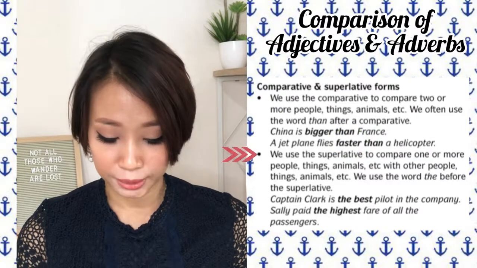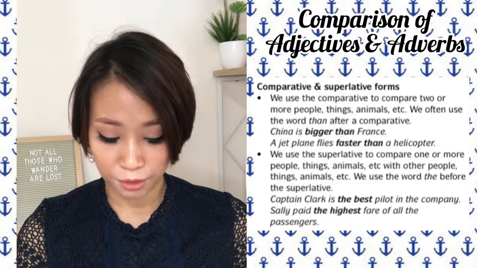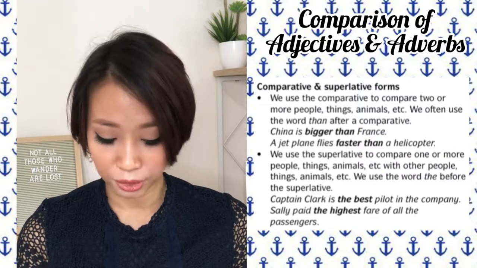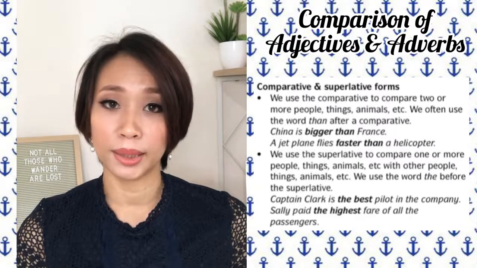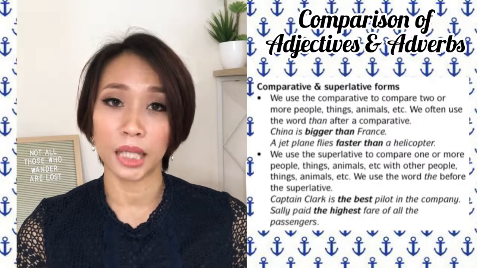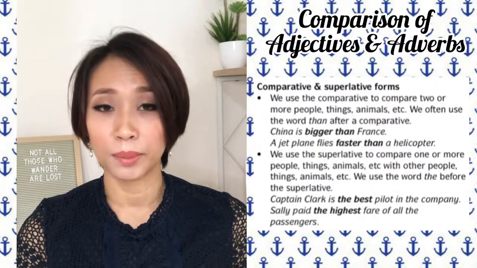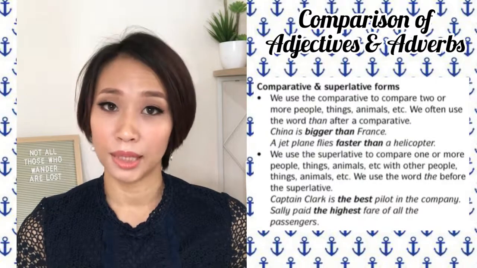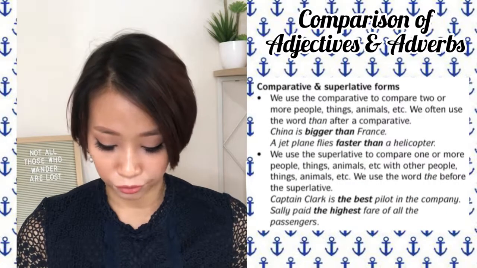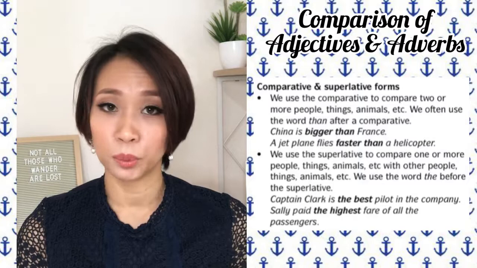We use the superlative to compare one or more people, things, animals, etc. with other people, things, animals, etc. Kita guna superlative untuk membanding satu atau lebih orang, benda, haiwan dan sebagainya dengan orang lain, haiwan, benda dan sebagainya. Maksudnya yang menunjukkan yang paling. We use the word the before the superlative. Kita guna perkataan the sebelum itu superlative.